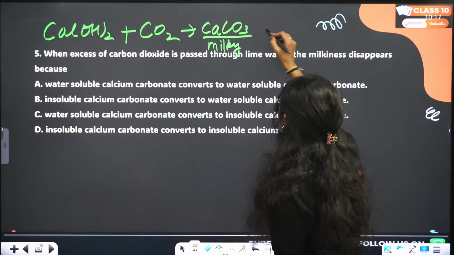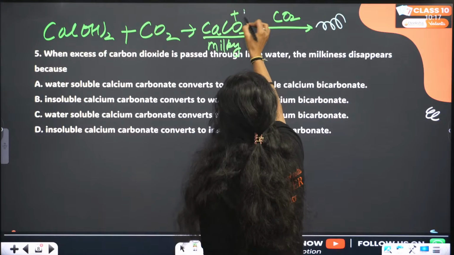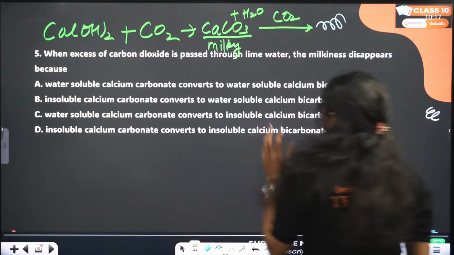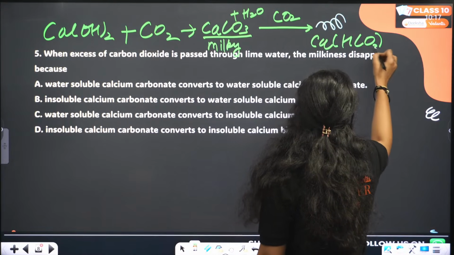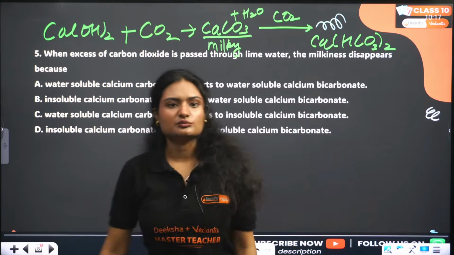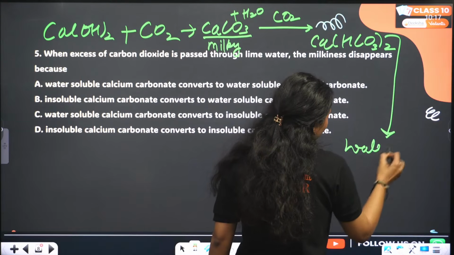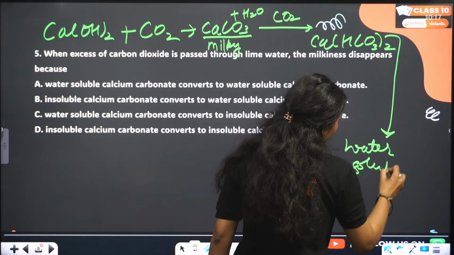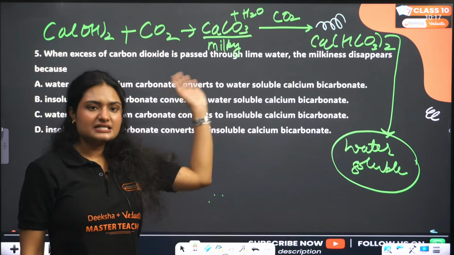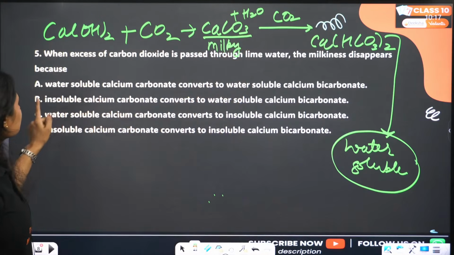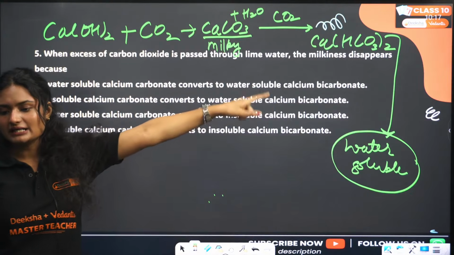Now after this, if you pass too much carbon dioxide gas, what will happen? This will get converted into calcium hydrogen carbonate, which is water soluble. The milkiness disappeared because the water insoluble calcium carbonate converted to water soluble calcium bicarbonate.